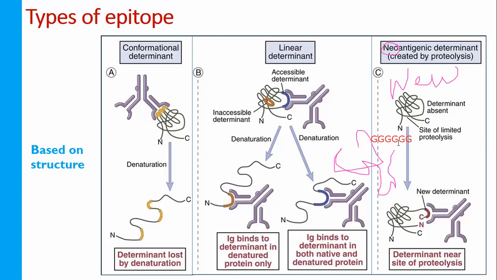Now, suppose the 6 glycine residues are present somewhere in between, in the middle of the amino acid chain. As per my condition, can it be treated as an epitope? I will ask the same question.